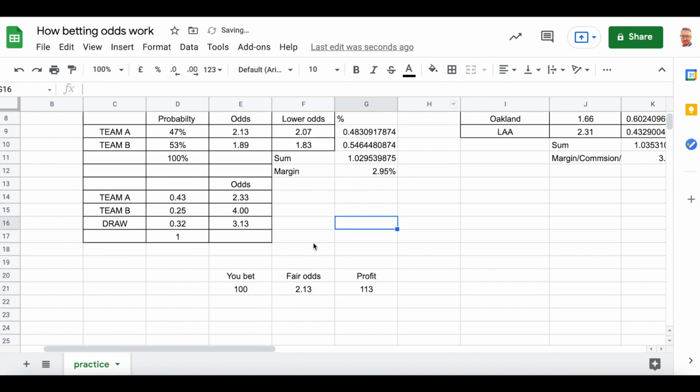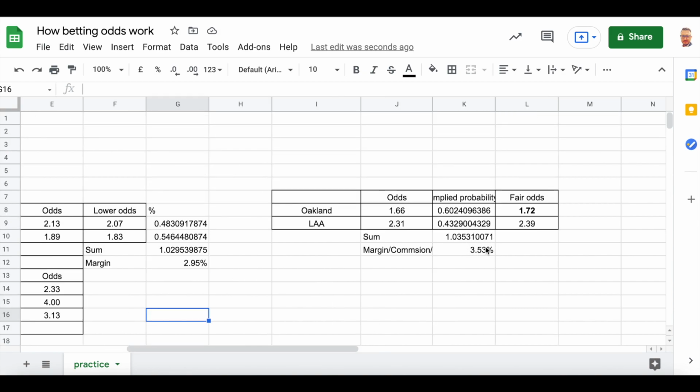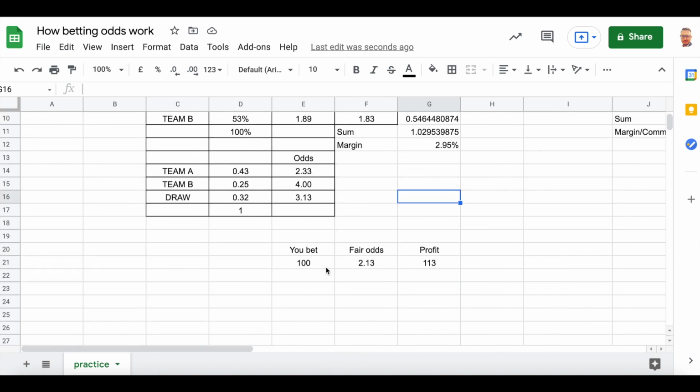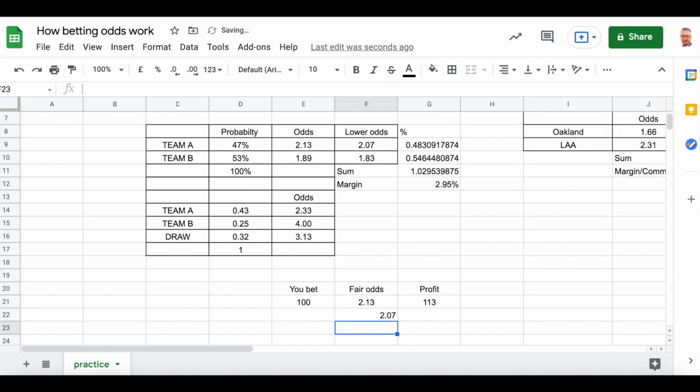But because bookmakers offer unfair odds instead of 2.13, because as you saw, they have included the margins, then they will offer us, for example, 2.07 in this case. And you will profit only 107 instead of 113. And the difference is their profit, commission, fee, if you like.